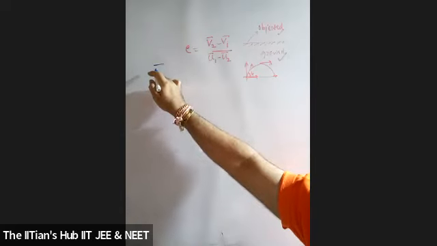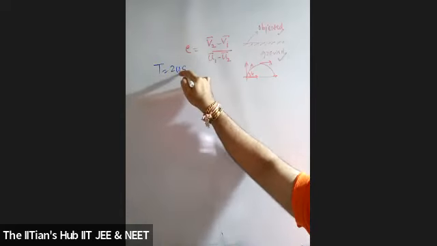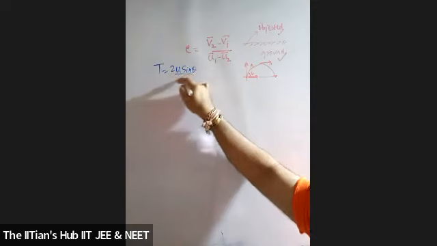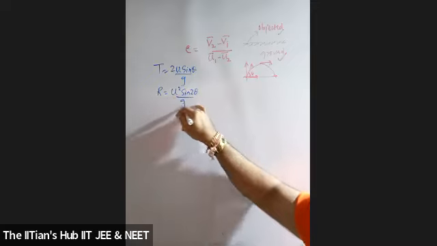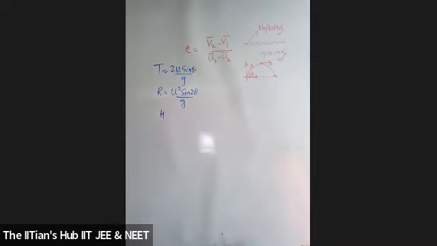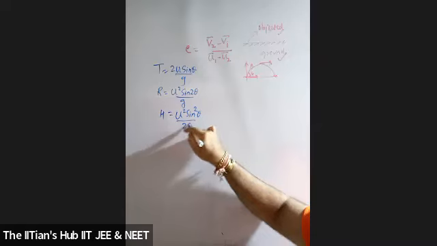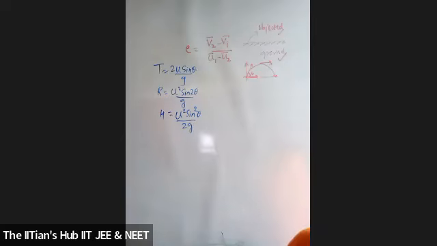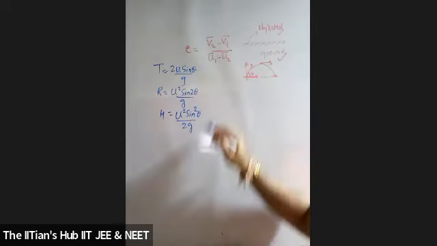Time of flight will be equal to what? 2u sin theta by g. Okay, what exactly will the formula for range be? u squared sin 2 theta by g. Yes. And what is the formula for maximum height, students? u squared sin squared theta by 2g. Absolutely correct. Now you just have to take this relation for the first case and the second case.